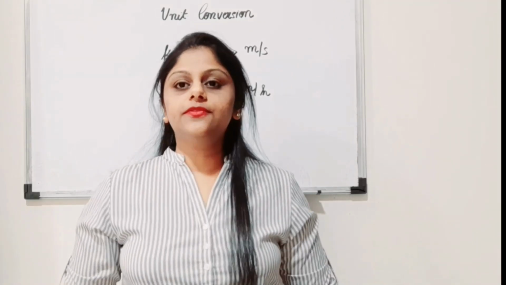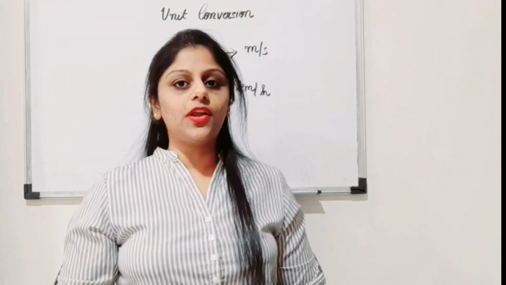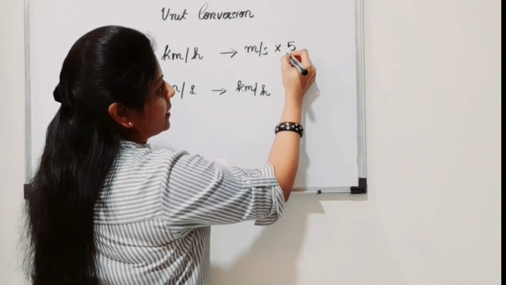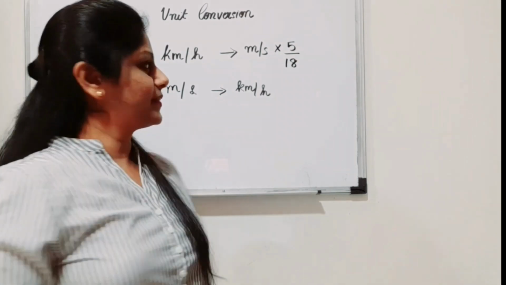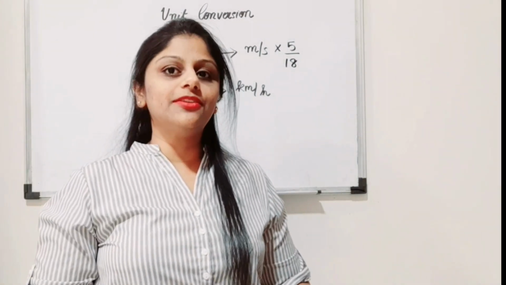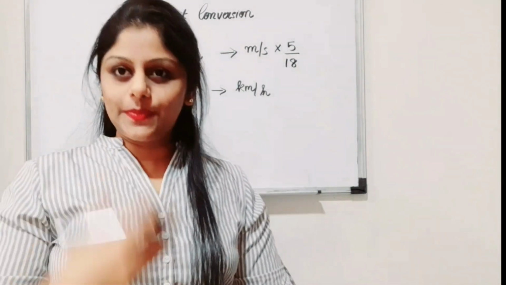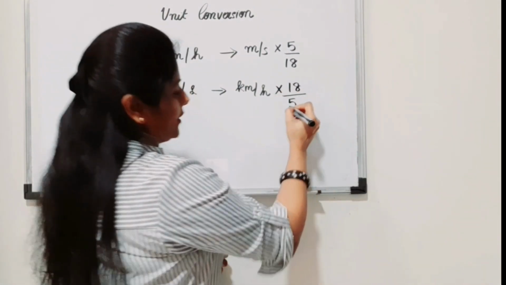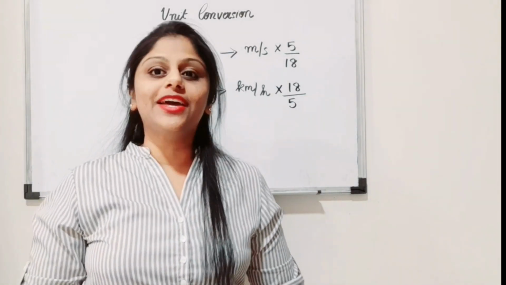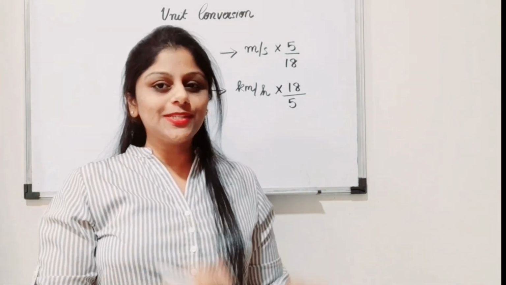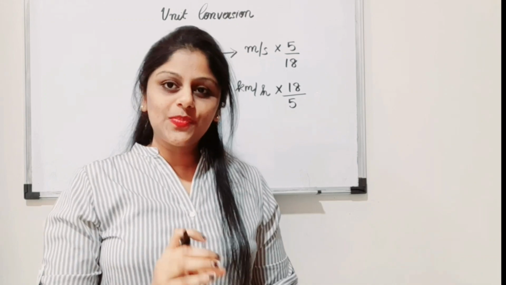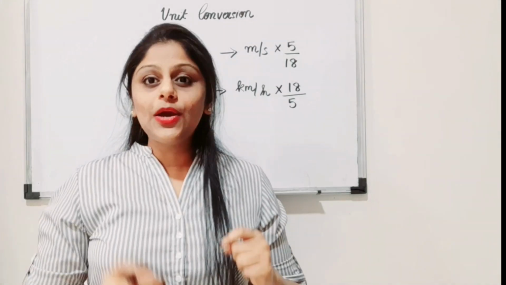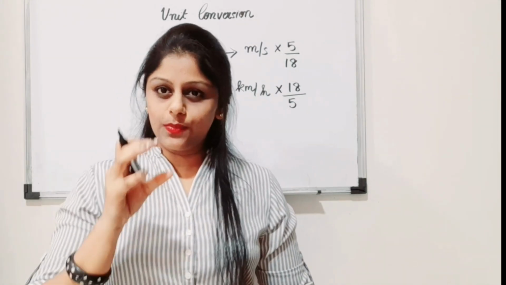Whenever we are converting from a bigger unit to the smaller unit, we will multiply the number by 5 upon 18. Whenever converting from a smaller unit to the bigger unit, we will multiply the given number by 18 upon 5. How to remember this: whenever converting from a bigger unit to the smaller unit, that is, we are going to the smaller unit, we will multiply it by 5 by 18.